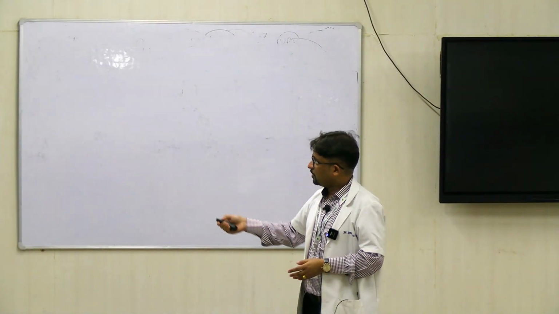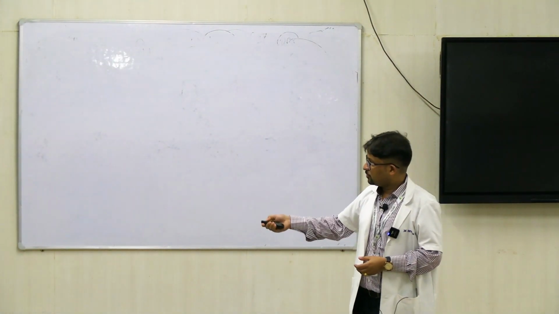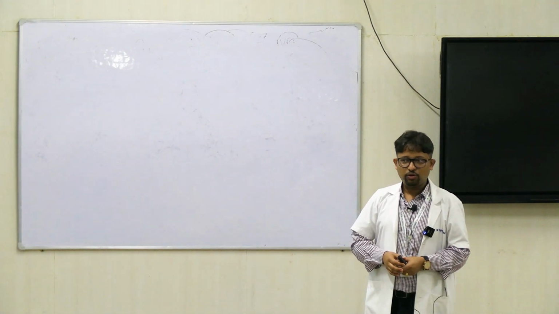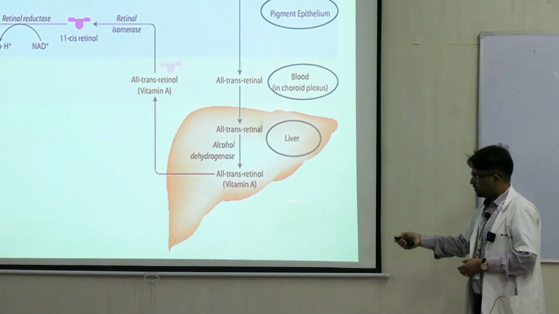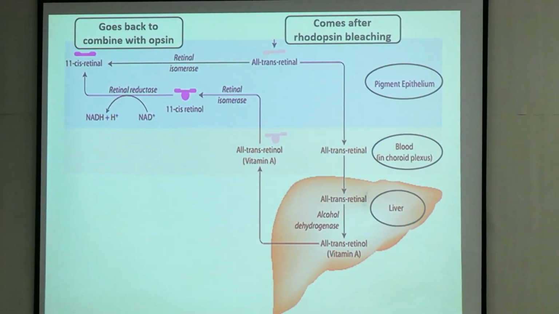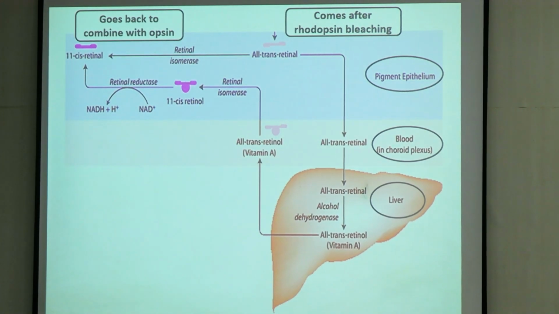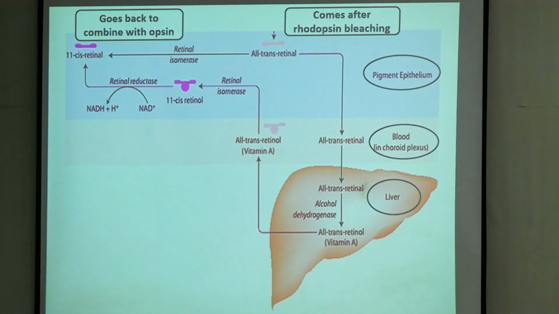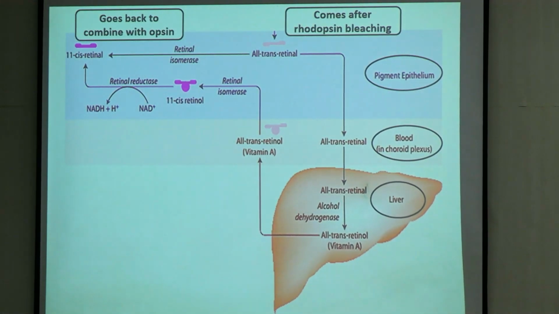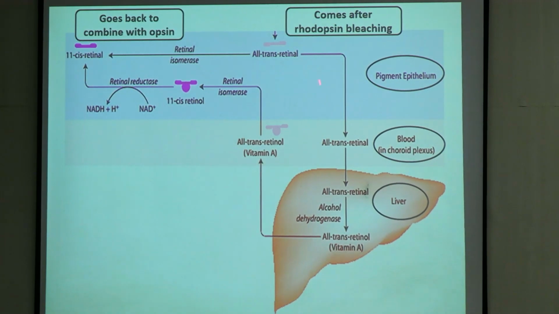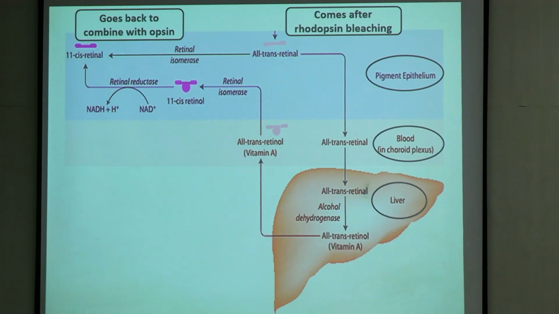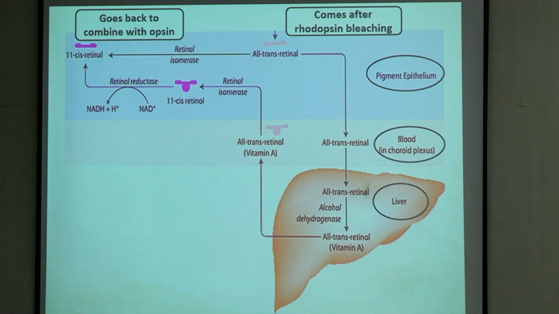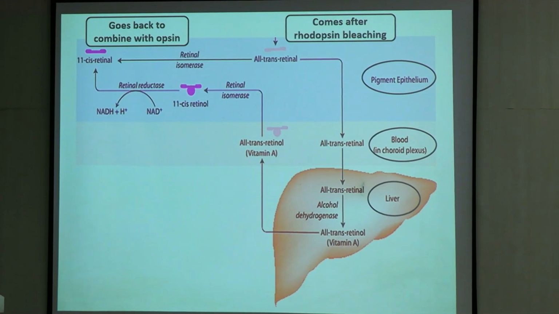So this aldehyde, the trans form, can be transported to the blood capillaries of the choroid or the uveal tissue, and through the bloodstream it can reach the liver, right? And liver, you've learned about this in biochemistry also, liver also has stores of vitamin A, and in times of necessity, this can be pulled up from the liver. The stores can be pulled up by the same pathway. Blood will reach the choroidal capillaries. From the choroid, it will diffuse to the pigment epithelium, where it is needed for the formation of 11-cis retinal. Ultimately it will combine with scotopsin to form rhodopsin.